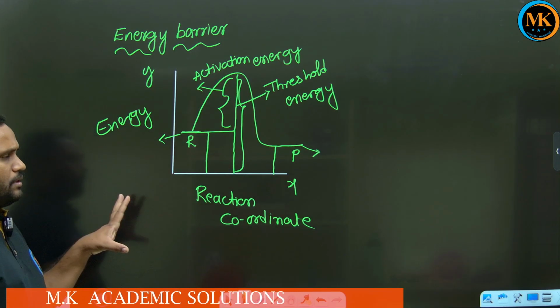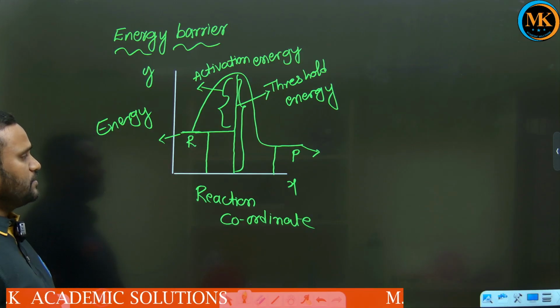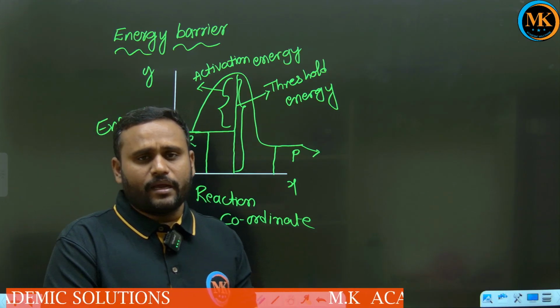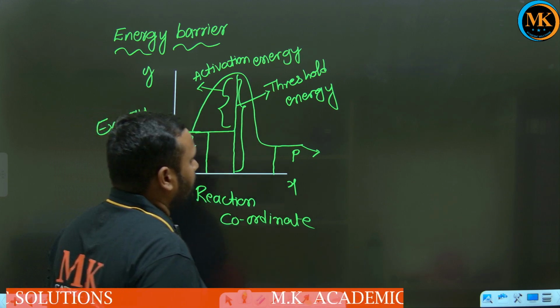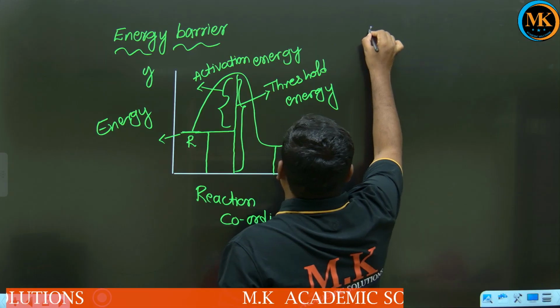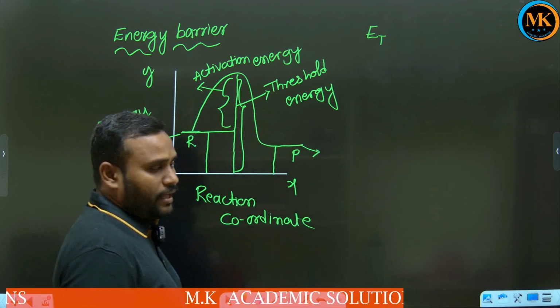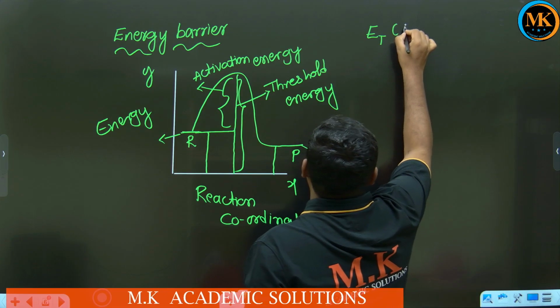Okay, so what is the meaning of threshold energy? Threshold energy means, children, the minimum amount of energy required by the reactant molecule to give an effective collision. Simply here we indicate it with ET. ET means energy threshold, or threshold energy.